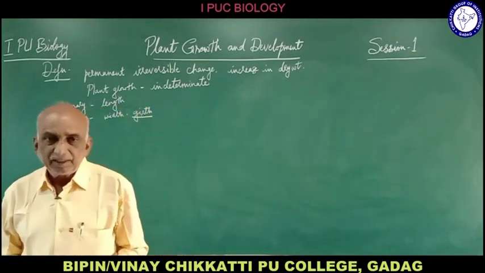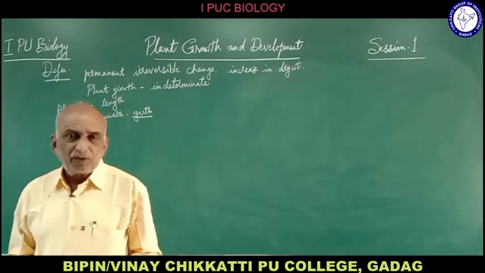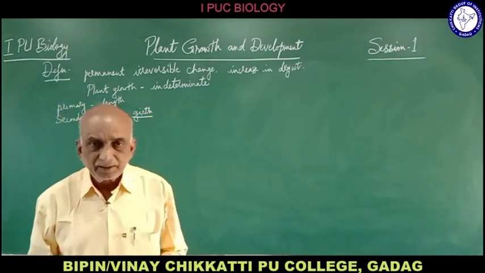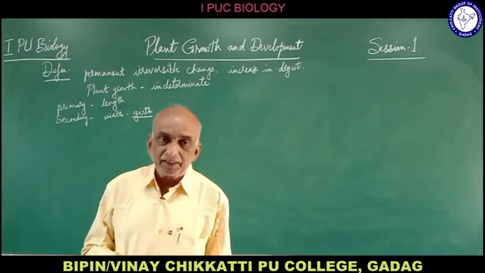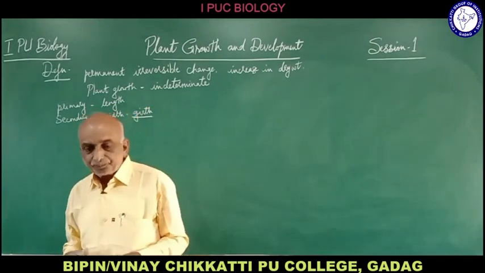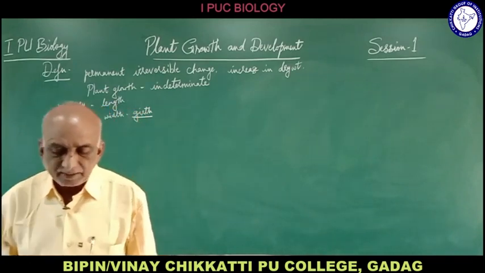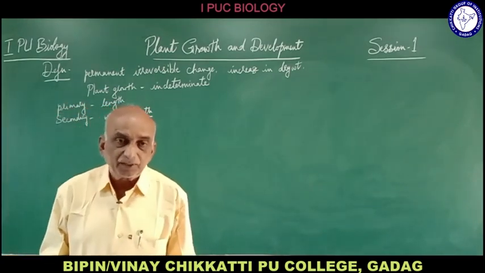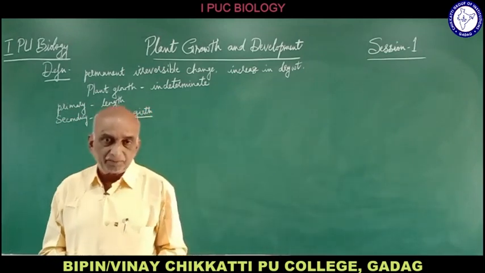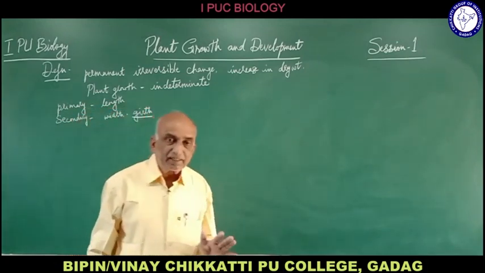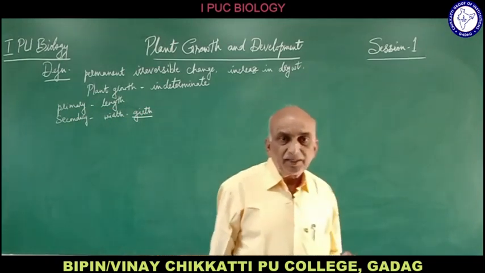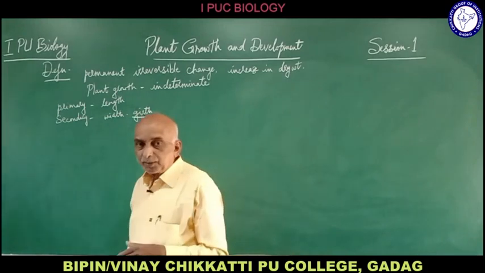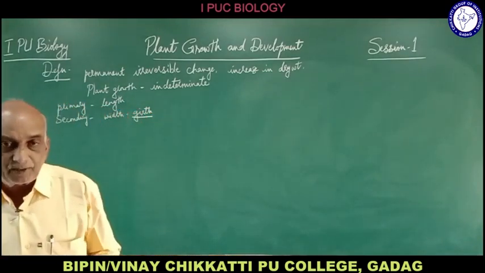So there may be some parenchyma, collenchyma or sclerenchyma. These tissues enlarge, they increase in their volume, they increase in their size, and thus there may be a slight increase in the girth of the stem, but it is not due to the contribution of lateral meristem. However, this increase in the girth is only for a limited extent. It is not to a large extent, as in case of dicots we can see.